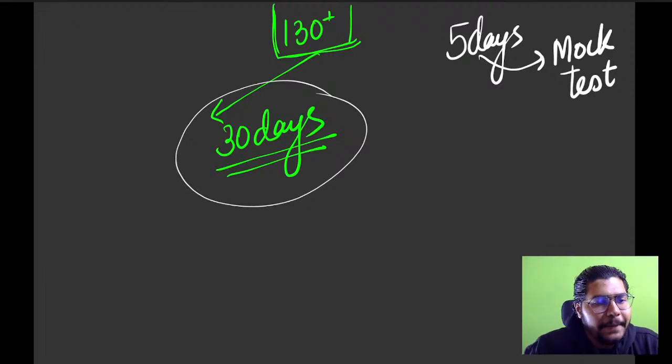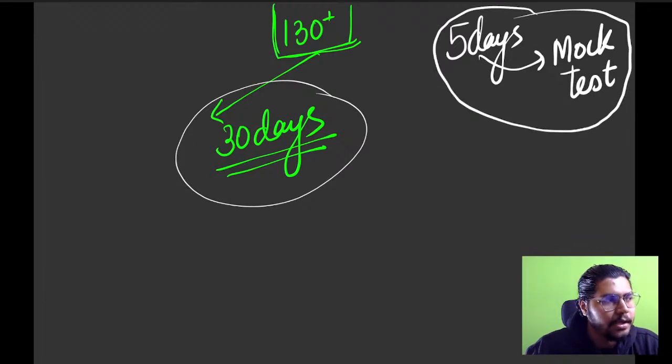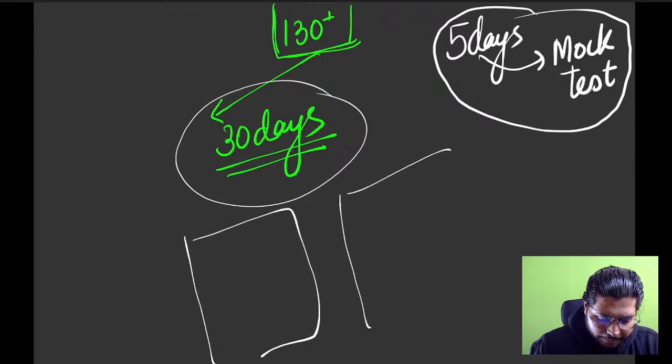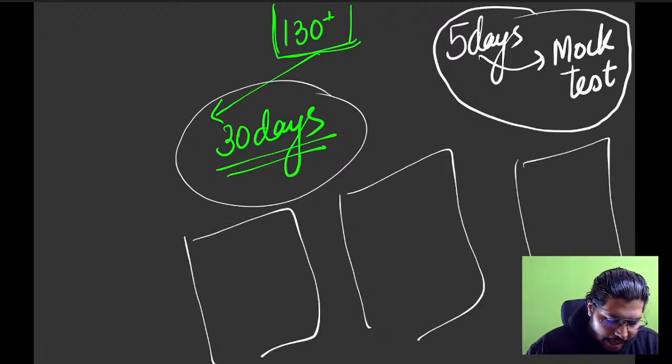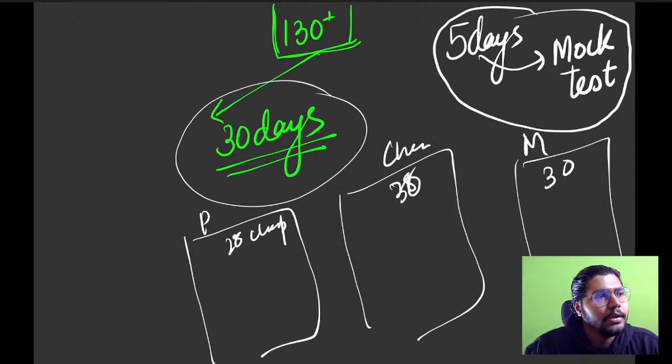So everybody take a pen and a paper and write down: whatever happens in the last 5 days, we'll keep for the mock test. How much I have prepared, I'll take the last 5 days for COMEDK. Clear? Now coming to 30 days, everybody knows in physics, chemistry and math, I have around 28 to 30 chapters each. Let's round it off, maths also 30 chapters.